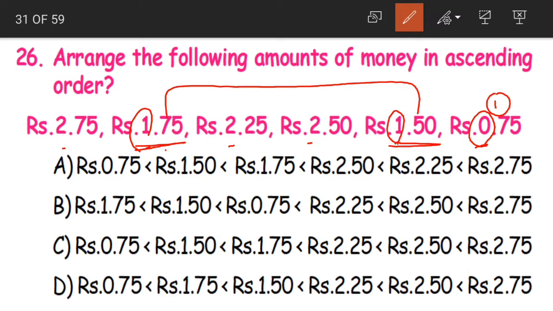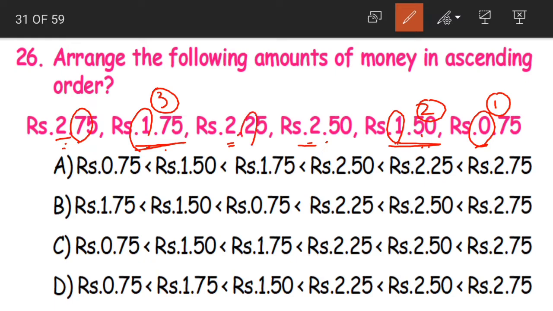Now we have 7 and 5. 5 is the smaller one. So 5 becomes the next number. Then we have obviously our 1.75. Now we are having 3 numbers with 2 as the first digit. So moving on to the second digit, we have 7, 2 and 5. Which is the least one? 2. So next comes 2. Then we have 5. Then we have 7. So this will be our ascending order.